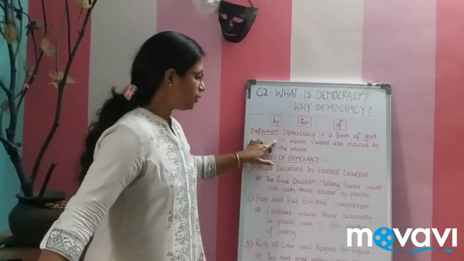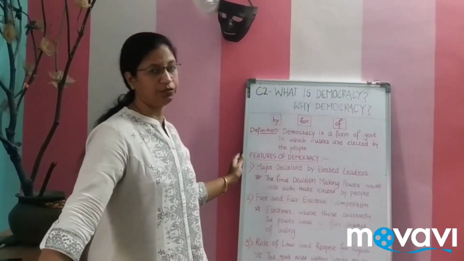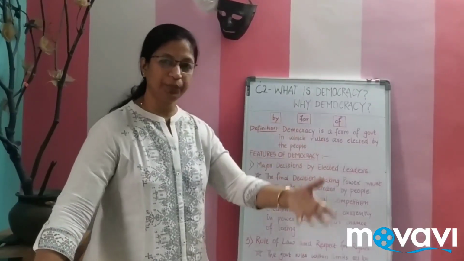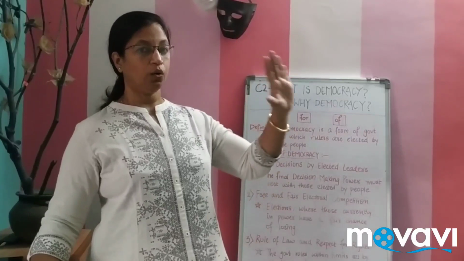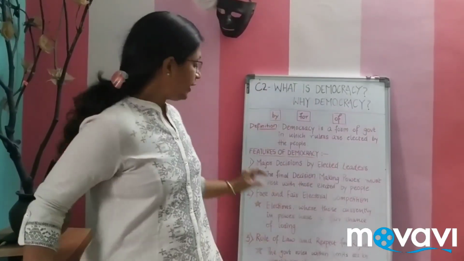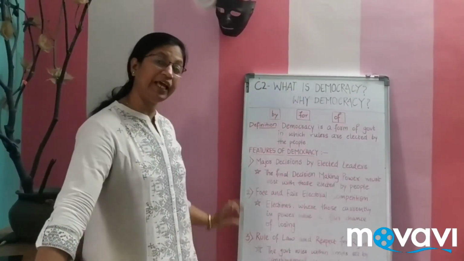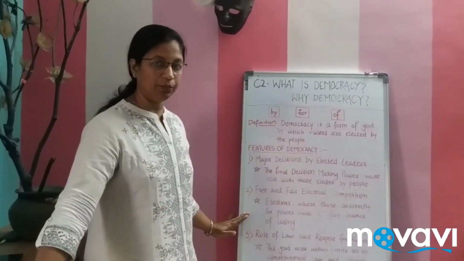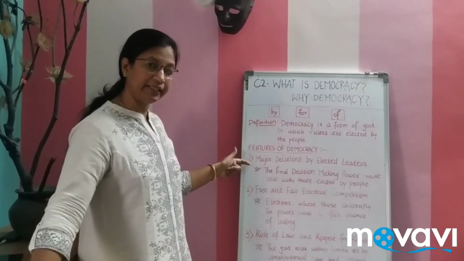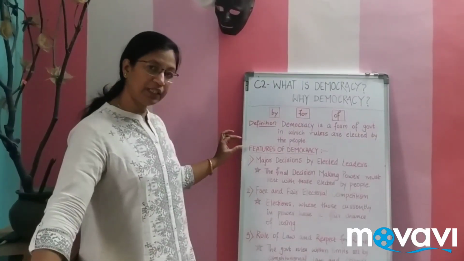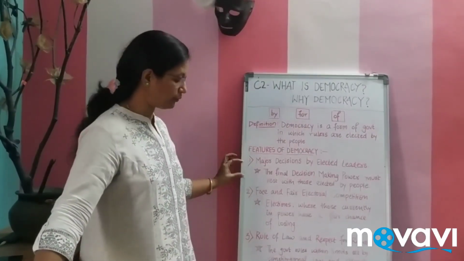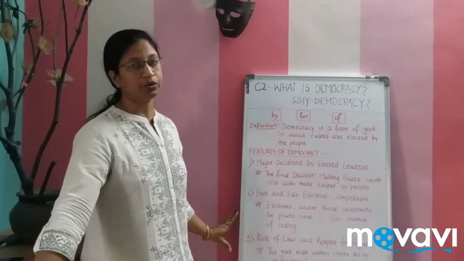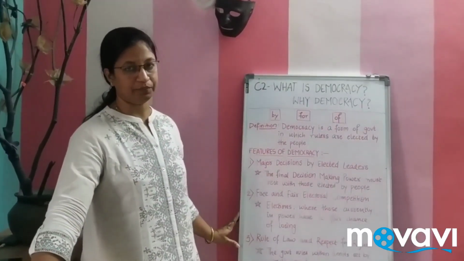After this, we shall be going into the features of democracy. What should be there inside, so that we understand, this is democracy? Here we have 3 features, and for every feature we have one example. Going into the details of the example, we come to understand what exactly these are. Whenever the question asks for the features, you have to write these 3 and get the marks for the explanatory part, so that it goes off for your 3 marks explanation.